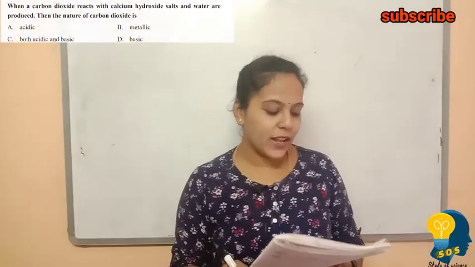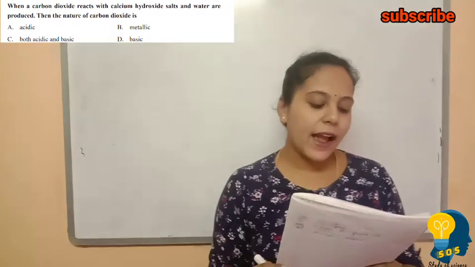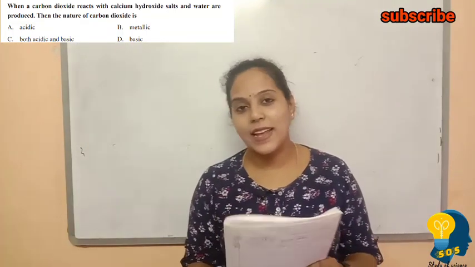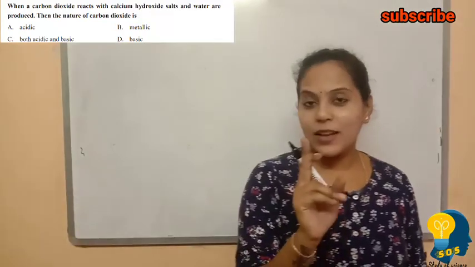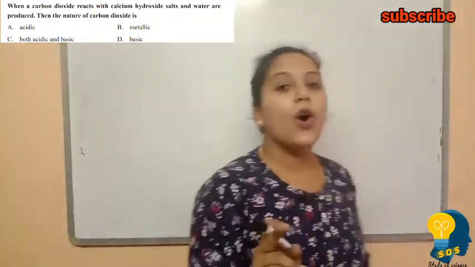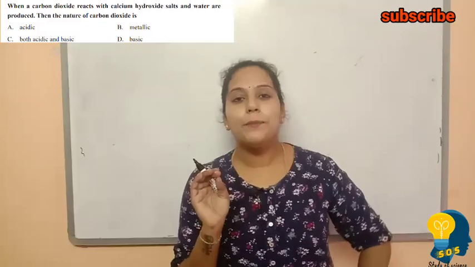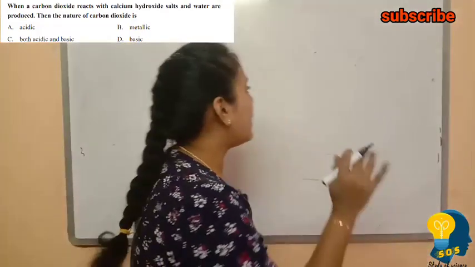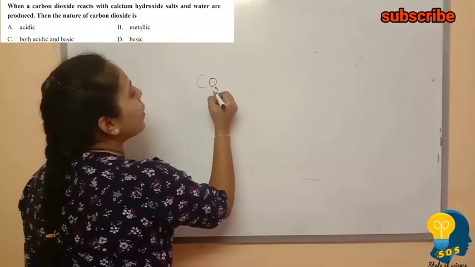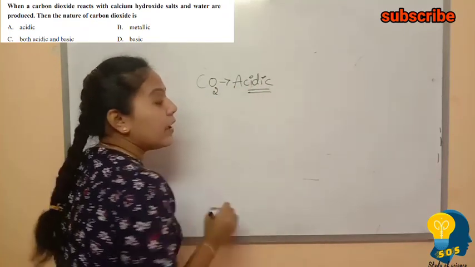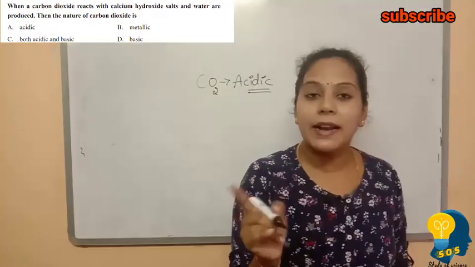The next question is, when carbon dioxide reacts with calcium hydroxide, salt and water are produced, then the nature of carbon dioxide is. Very easy to identify. The options given are acidic, metallic, both acidic and basic, and basic. Whenever we talk about carbon dioxide, it is acidic in nature. It is not basic, it is not metallic.